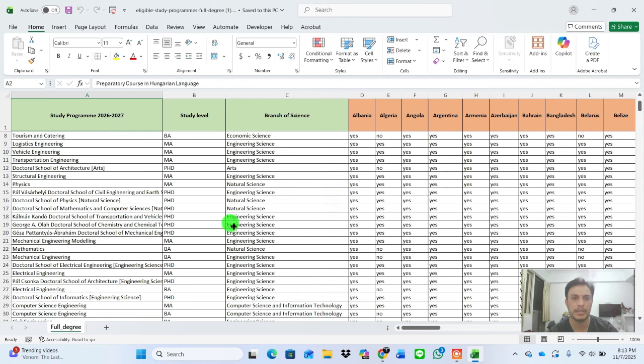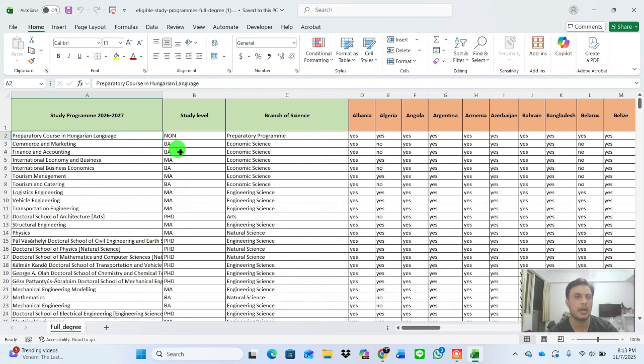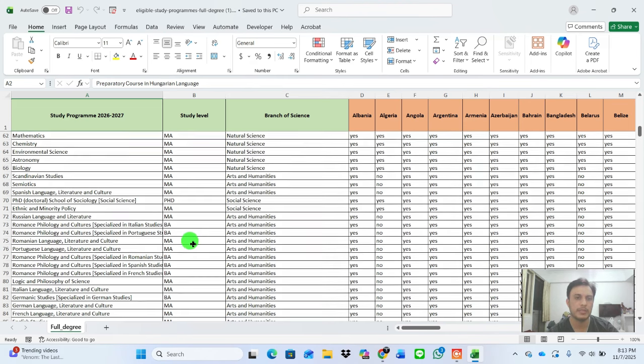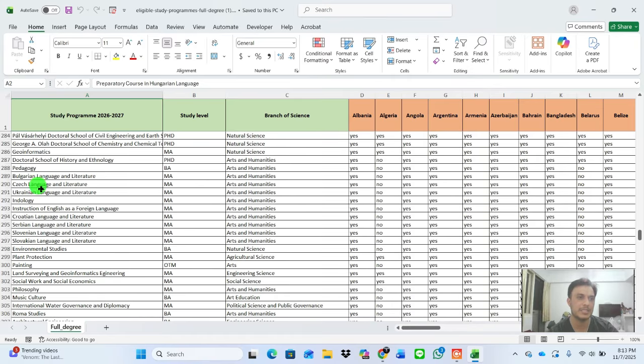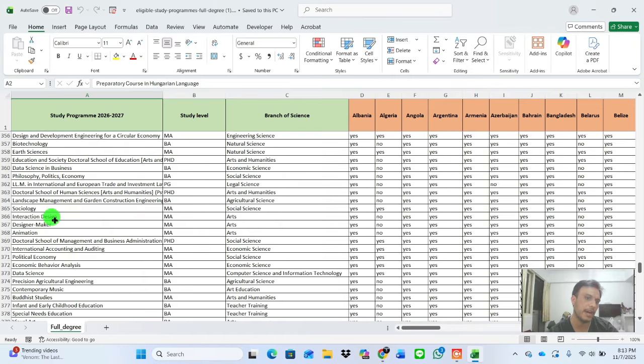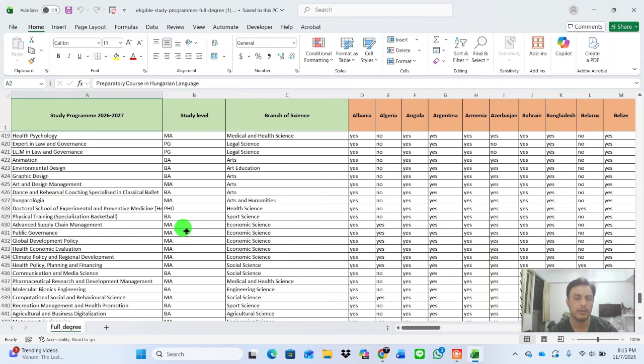They mention the degrees, like bachelor, master, PhD, and they provide a lot of information about the programs. Here you can find your required program, degree, and branch of science.